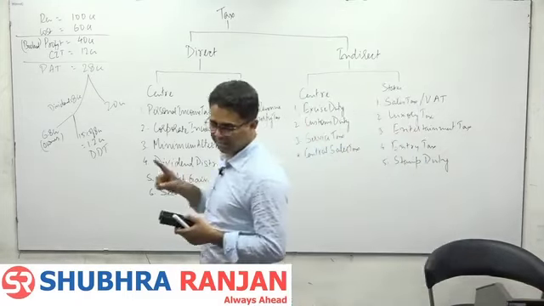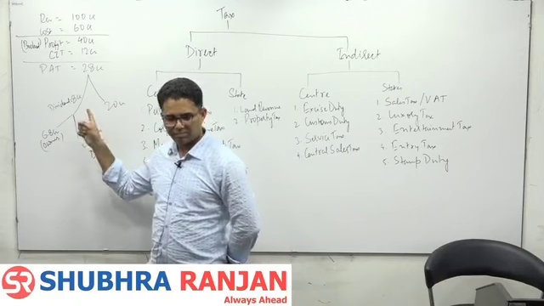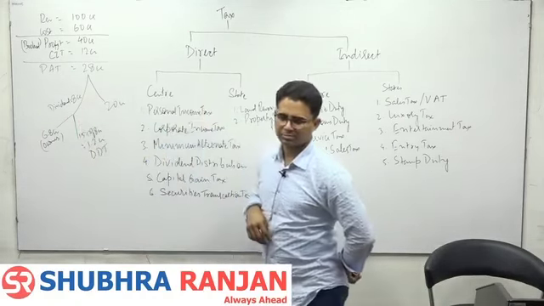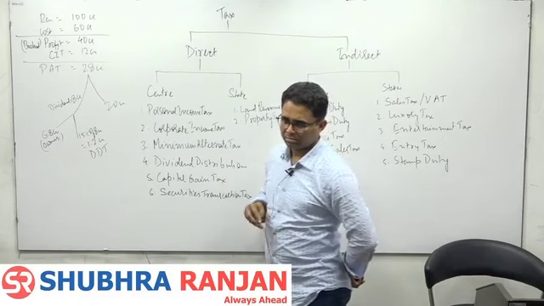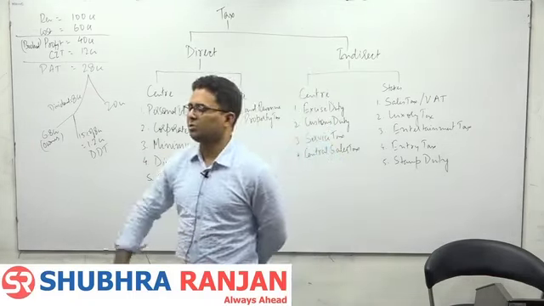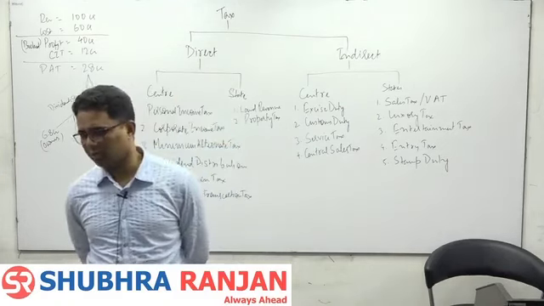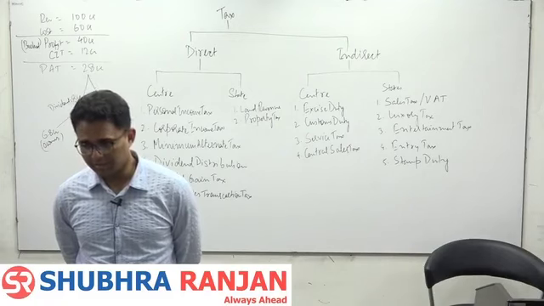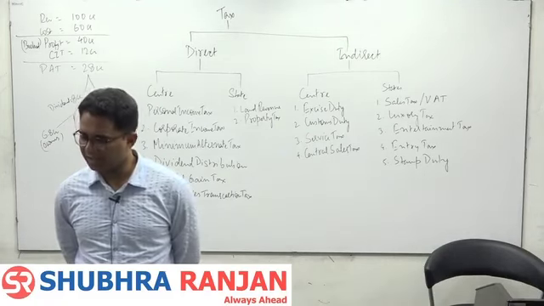And keep this in mind: on dividend the company needs to pay tax, and that is why DDT is a direct tax. Cascading effect comes into the product. You can say that taxes are being imposed several times. What is the cascading effect? That we will understand.